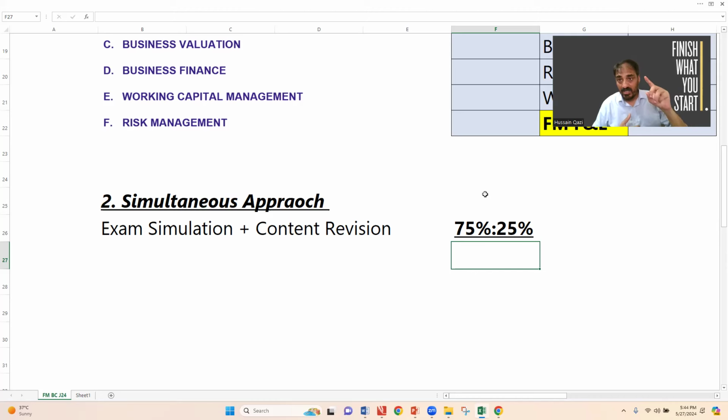So first thing, CB format. Number two, lock the timer. Number three, switch off the mobile and close the doors. Assuming you are sitting in the examination hall, which means avoid all distractions. These are the three points for exam simulation.